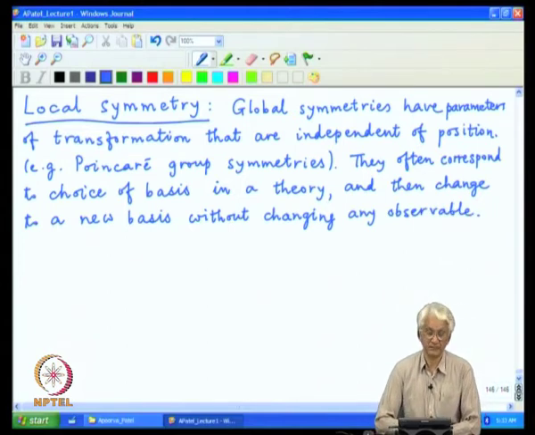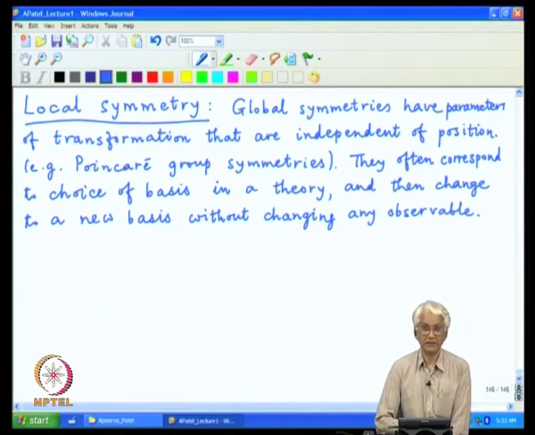And that is the concept of invariance, that observables do not change when you change basis.